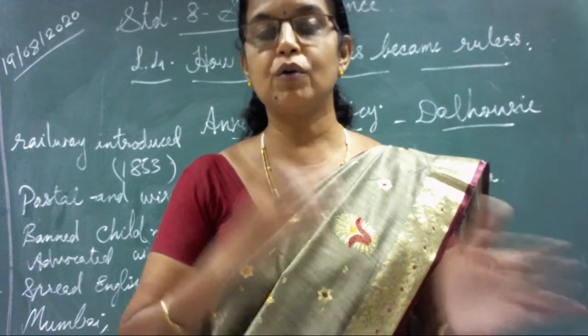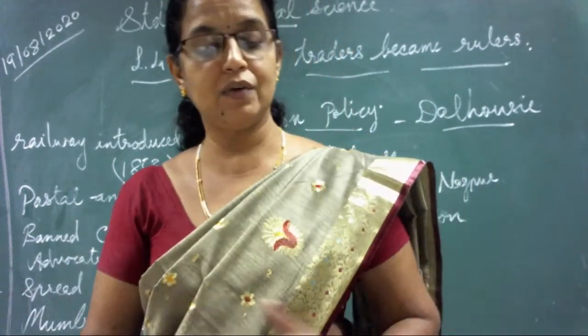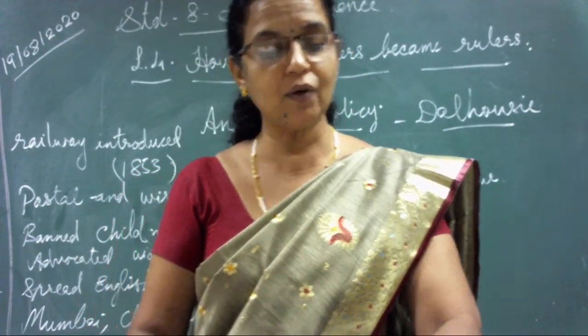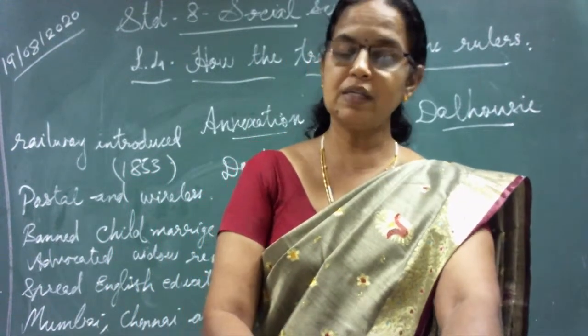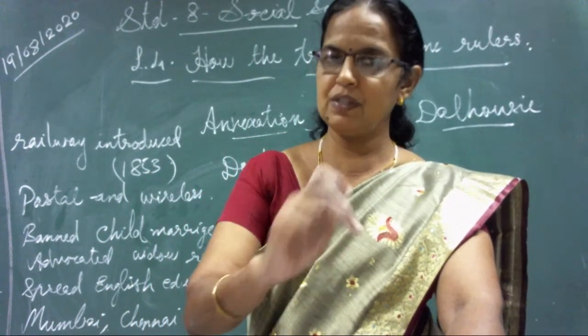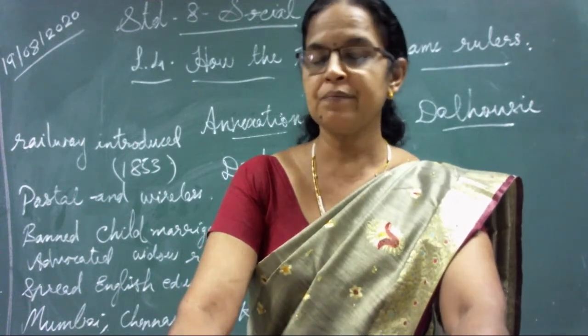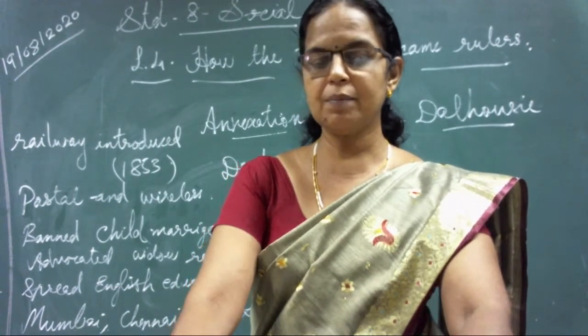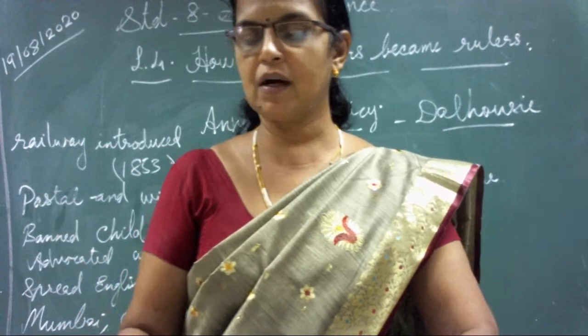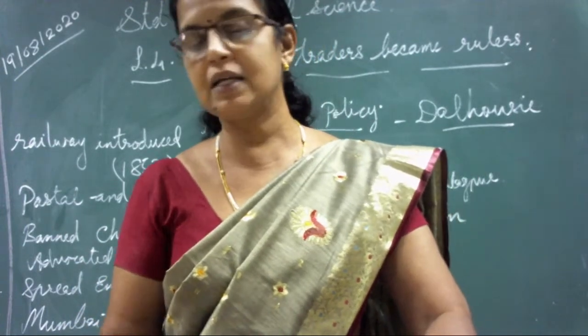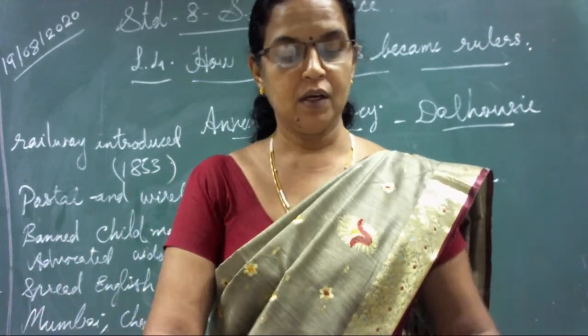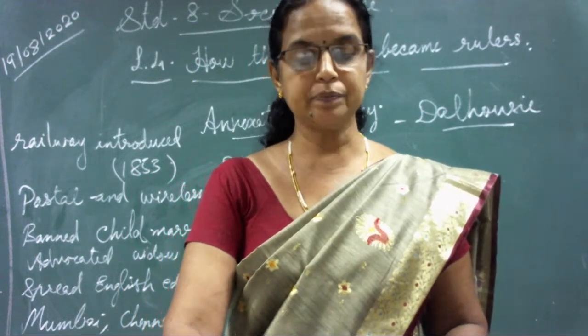Now gradually, because of all these things that happened, the 1857 revolt came. Here it is 1857 only, the year is the same, universities and everything were established. 1856 was the last year of Dalhousie. The 1857 revolt is there, but we will learn about that after completing the other lessons, in the last lesson only. Now the question answers, let us see.